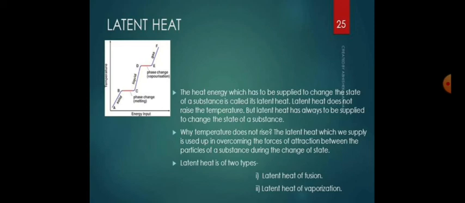This is the exact reason why latent heat cannot be seen and why it does not increase the temperature. When we talk of heat, we always say it is an increase in temperature or something like that. But with latent heat, there is no increase in temperature. During latent heat of fusion, or melting, what happens? Ice melts, but there is no rise in temperature. The temperature remains at 0 degrees Celsius till all the ice has melted.